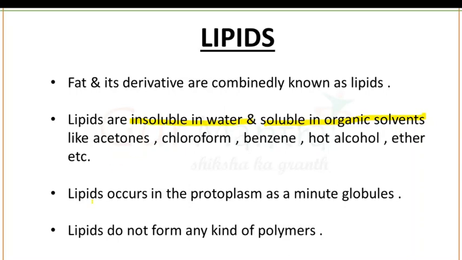Lipids also occur in the protoplasm as minute globules. Now what is protoplasm? The colorless material comprising the living part of a cell, including the cytoplasm, nucleus and other organelles, is known as protoplasm. And lipids always occur in the protoplasm as small or minute globules. Lipids also do not form any kind of polymers.